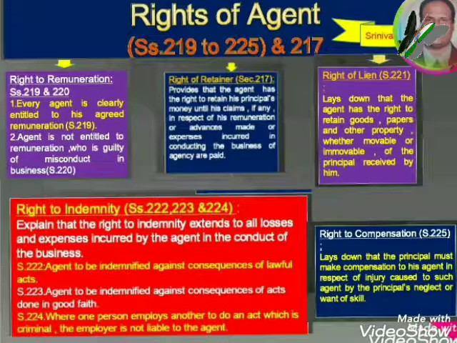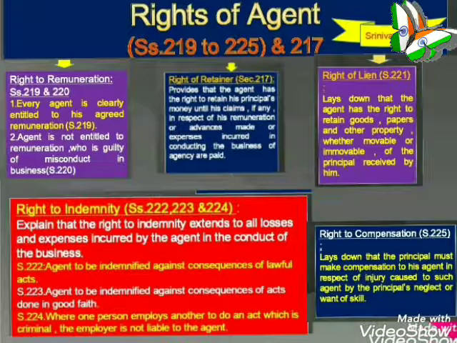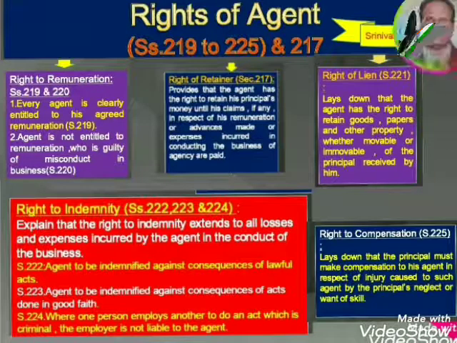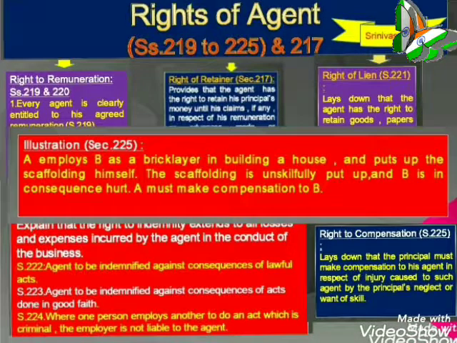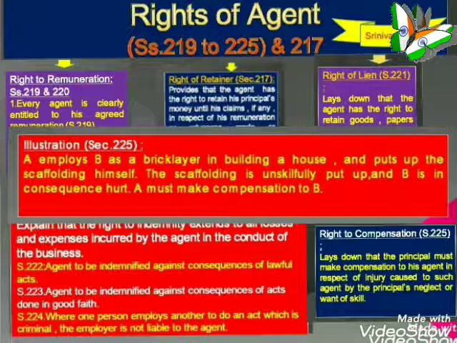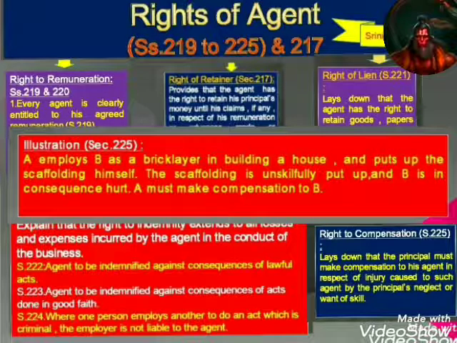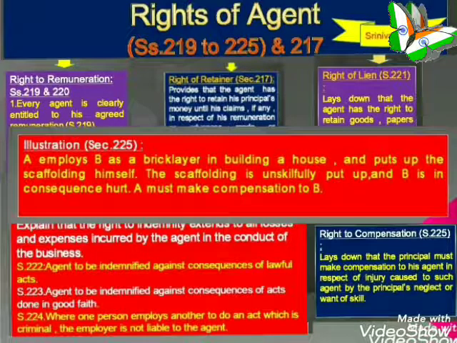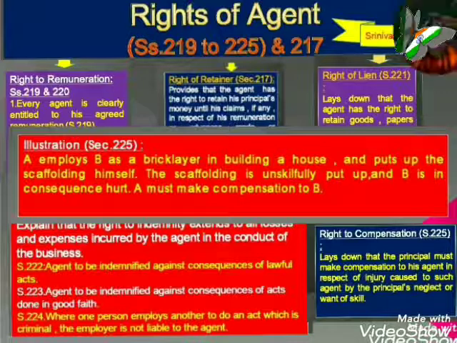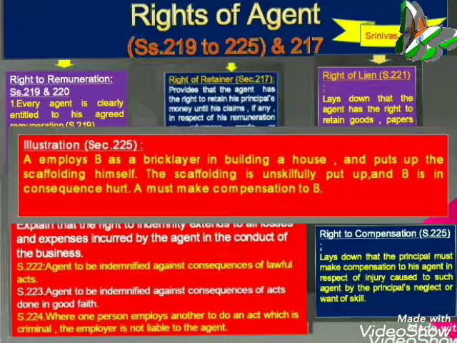Now we have come to the right to compensation, wherein section 225 lays down that the principal must make compensation to his agent in respect of injury caused to such agent by the principal's neglect or want of skill. So this is the bare act, and there is one illustration: A employs B as a bricklayer in the building of a house and puts up the scaffolding himself. The scaffolding is unskillfully put up and B is in consequence hurt. A must make compensation to B.